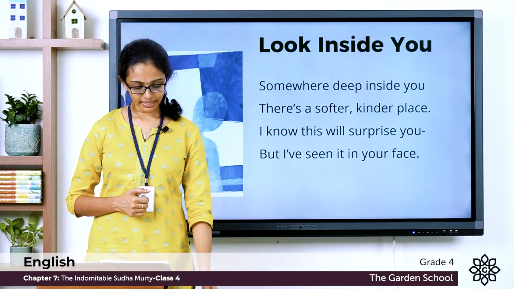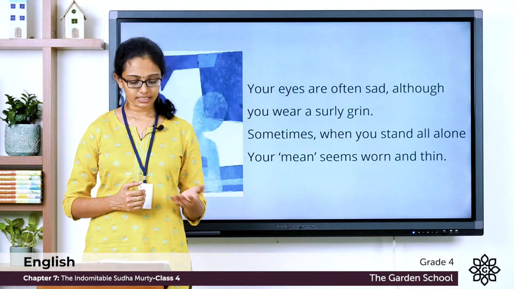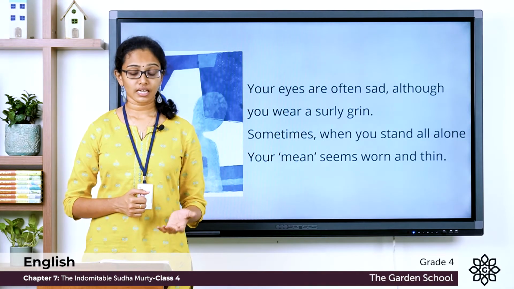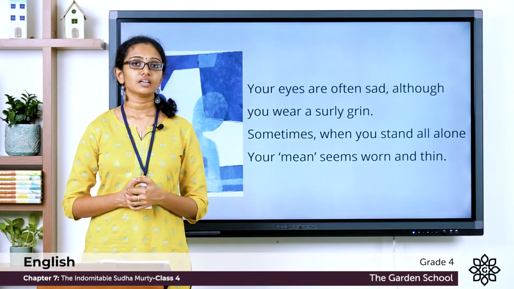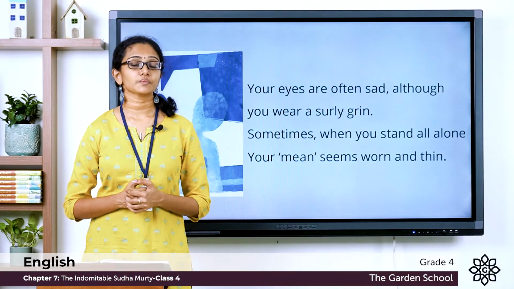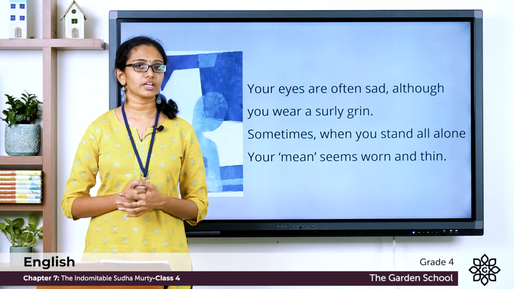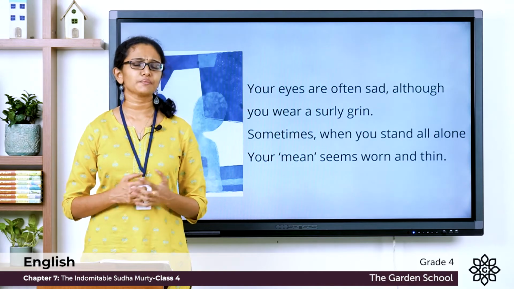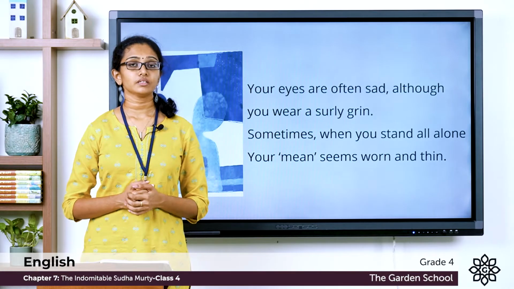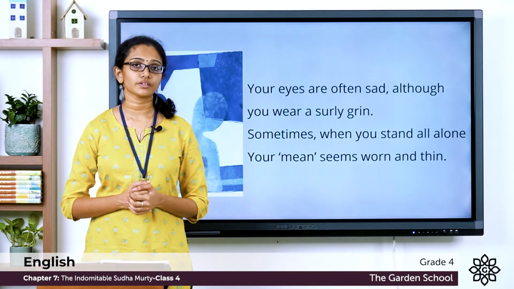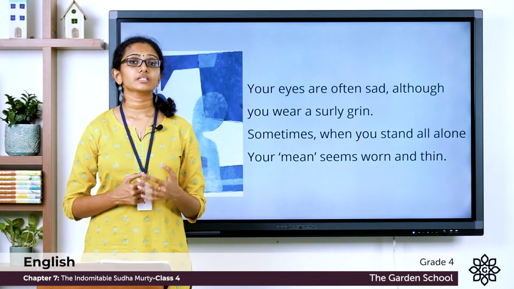Now let's read the next 4 lines. Your eyes are often sad, although you wear a surly grin. Sometimes when you stand all alone, your mien seems worn and thin. Here the poet highlights the saddened eyes behind a bully's forced smile. Here surly means unfriendly or unkind and grin means a broad smile. So the poet says a bully may appear so happy and so brave in front of others, but when they are all alone, this is not the case. They might be feeling so weak inside.